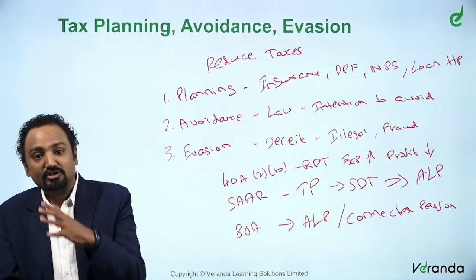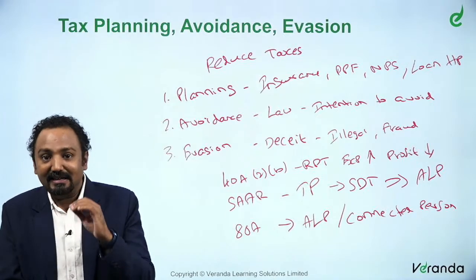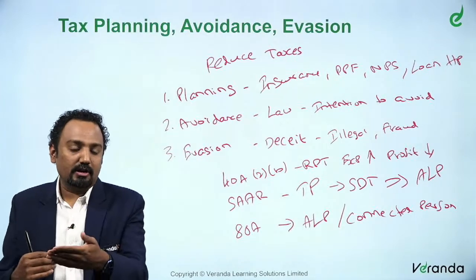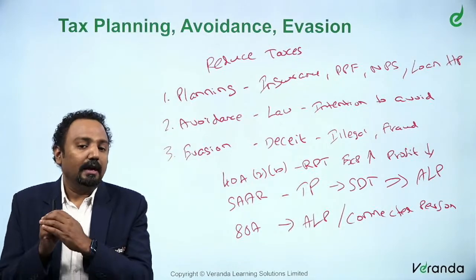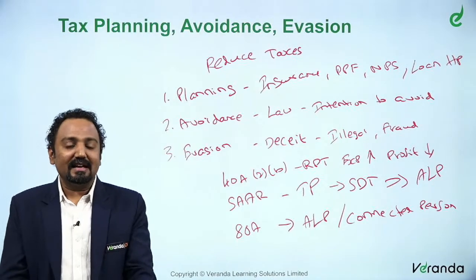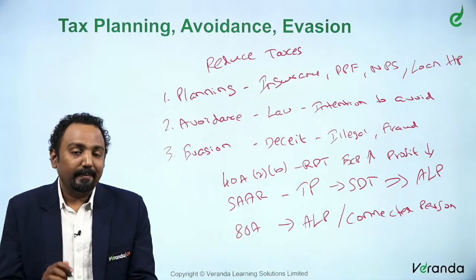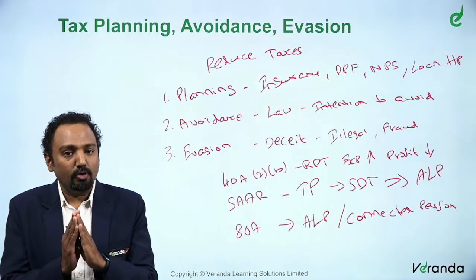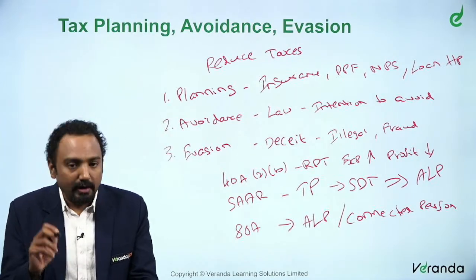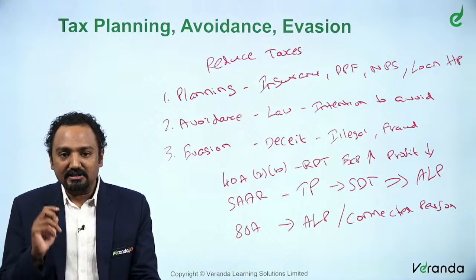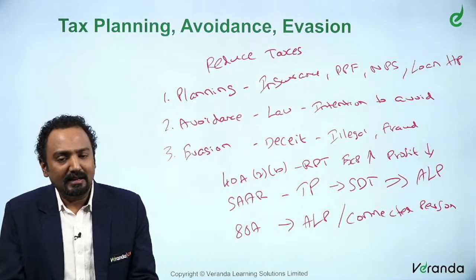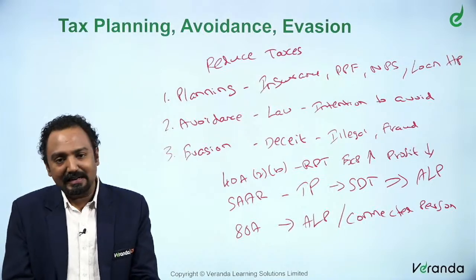Whenever a tax holiday benefit is given, any transactions between a tax holiday unit and a non-tax holiday unit of the same person are to be concluded as entered at arm's length price. These are very important as far as your tax planning is concerned. When you say tax planning, it is perfectly fine. To see that taxes are not avoided or evaded, the government has introduced various provisions, something like what we saw now: 40A2B, your SAR, that is specific anti-avoidance, and 80A.